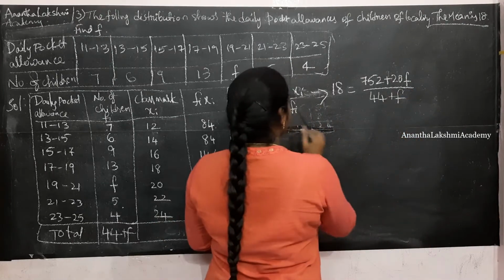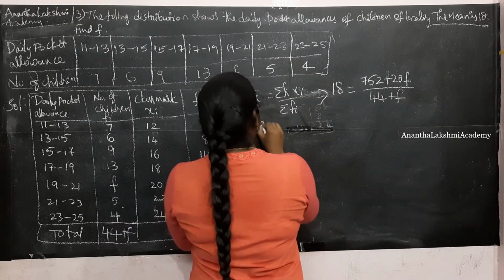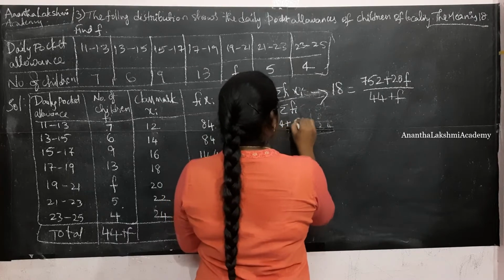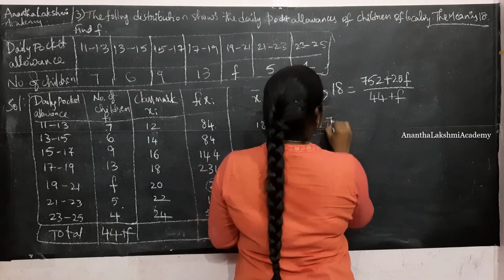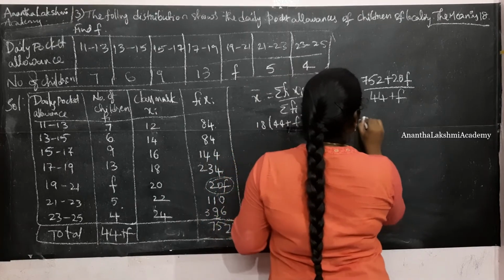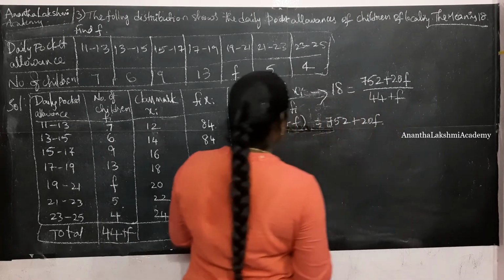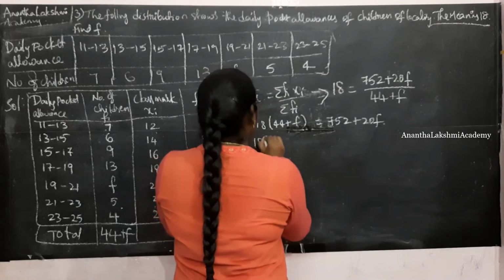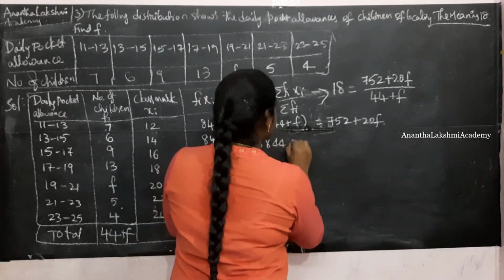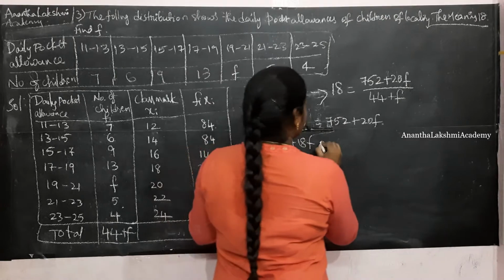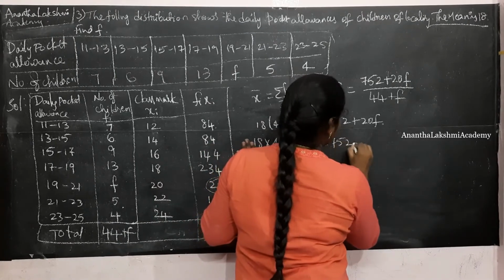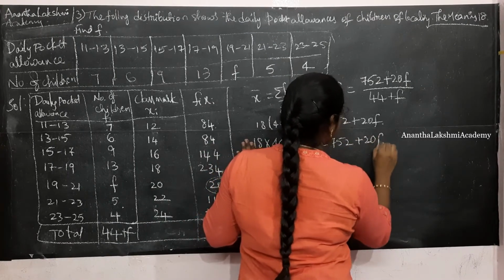All right, this becomes 18 multiplied with 44 plus f is equal to 752 plus 20f. This is going to be 18 into 44 plus 18f is equal to 752 plus 20f.